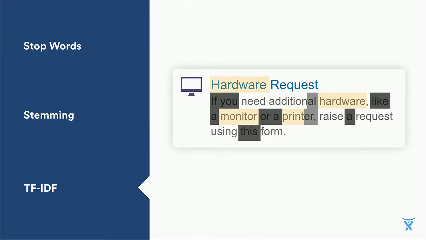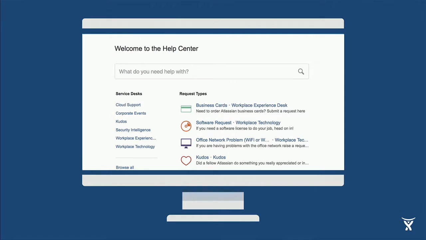And the algorithm also calculates something known as the inverse document frequency of words. Now, this boosts up words that appear rare. So for this particular request type, you can see that there's a few words in there, but it's really about hardware and monitors and printers. All of the other words here are shared across request types, so they don't really add much unique meaning. Now, I guess what I'm trying to say is even this stock standard approach to search is pretty sophisticated. So we implemented it and we shipped it to our own internal service desk just to see how it would go.